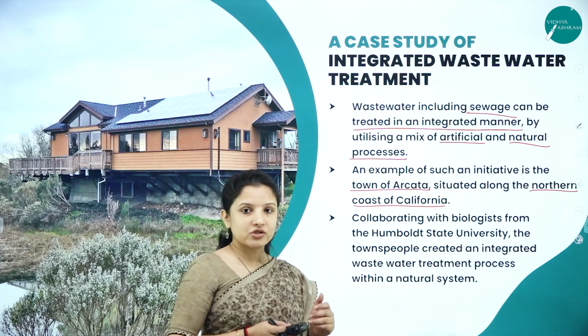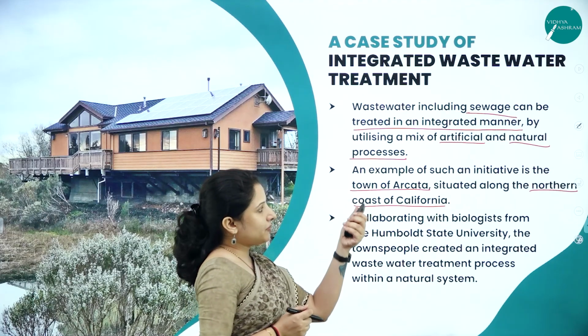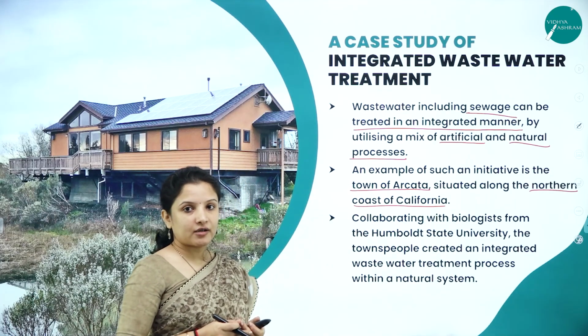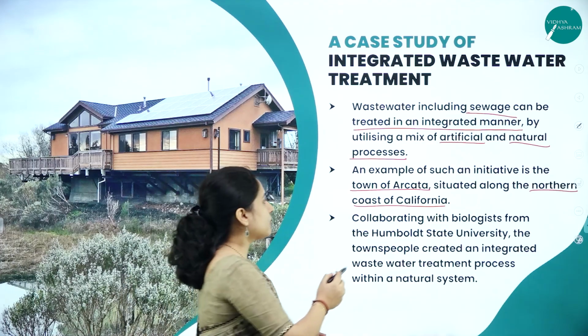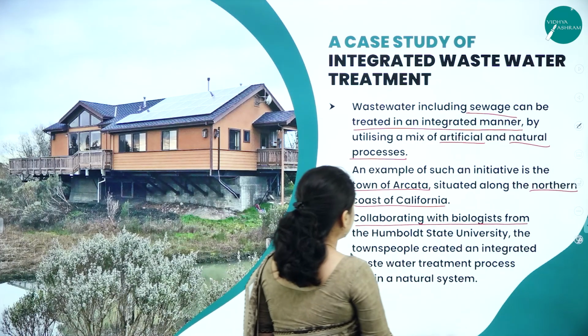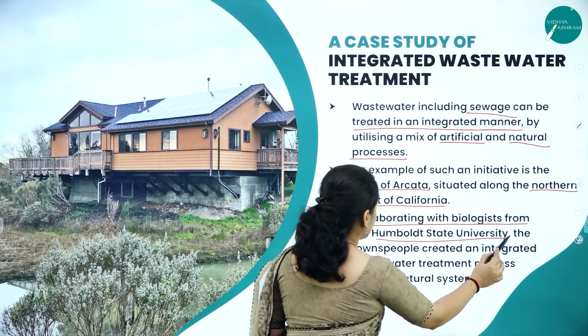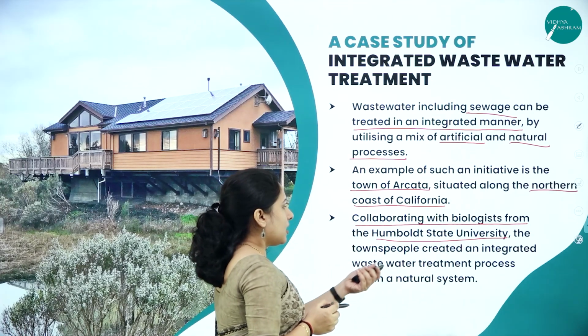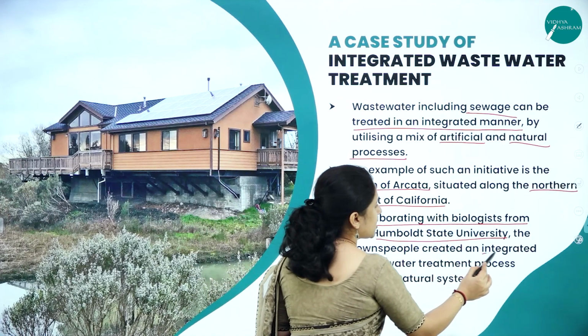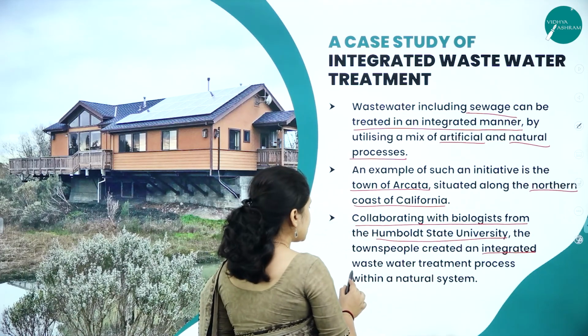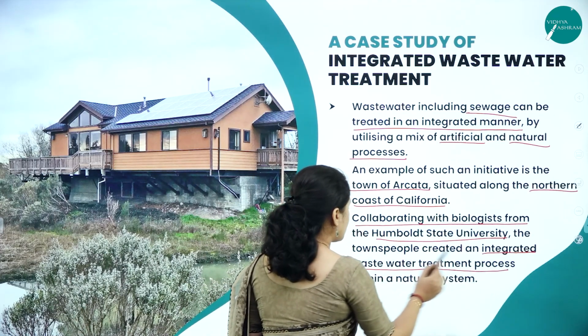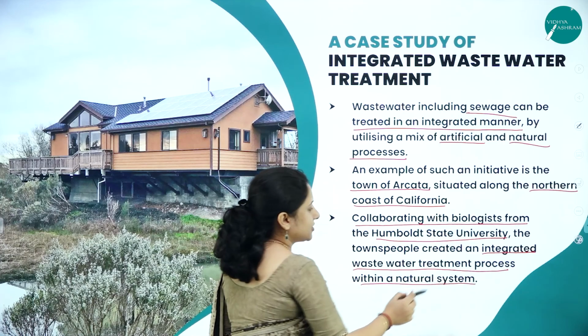So what they did, we shall look into. The people of the town of Arcata made a group and collaborated with biologists from the Humboldt State University, and they made an integrated wastewater treatment process within the natural system itself.